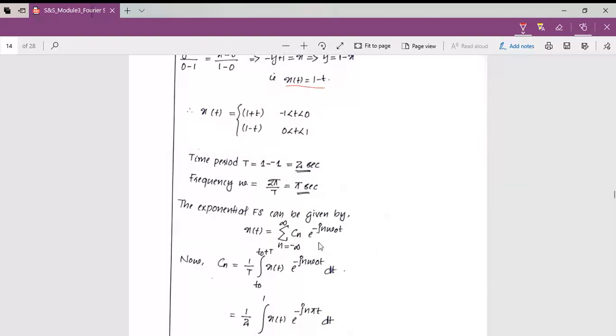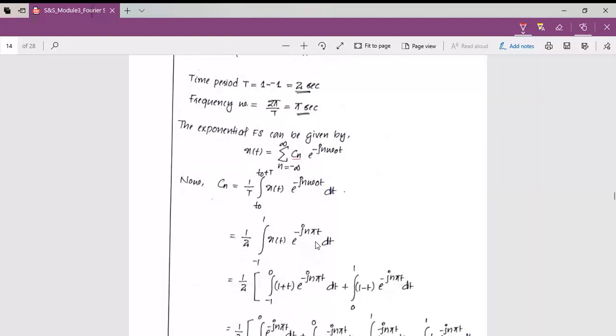Okay, so in that we need to find the constant Cn. We also know the equation for the Cn. So what is the equation for the Cn? It is 1 by T integral t0 to t0 plus T, or 0 to T, anything. That is a full cycle, from where to where we are considering. Okay. So x of t e raised to minus j n omega 0 t dt.